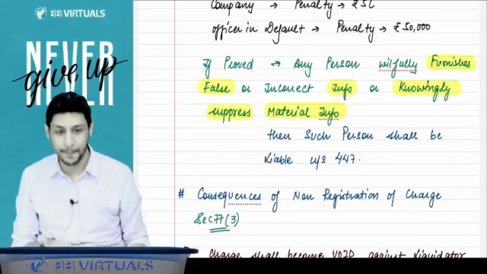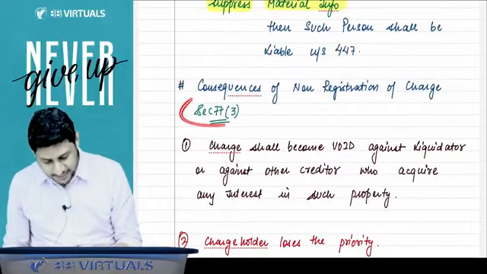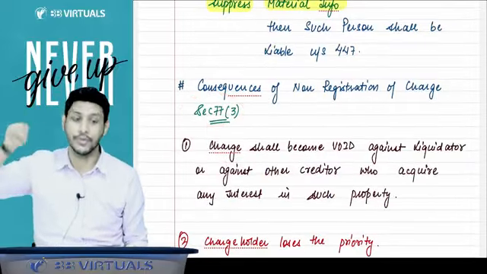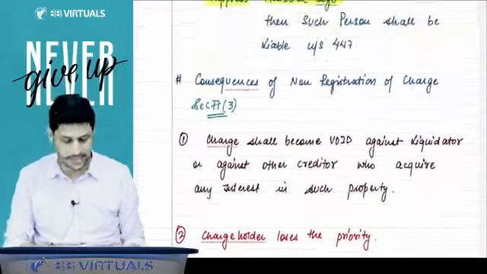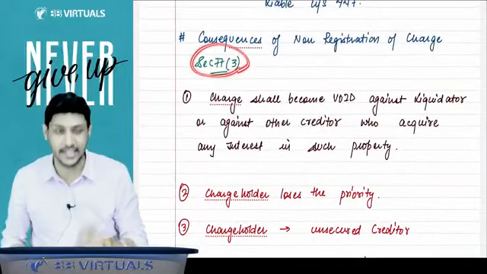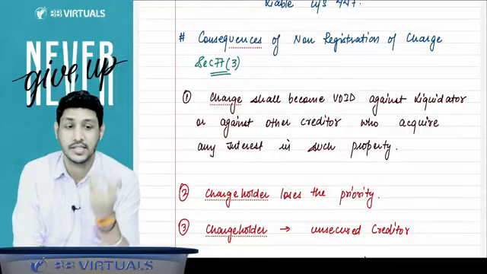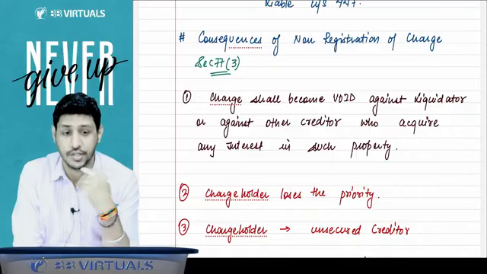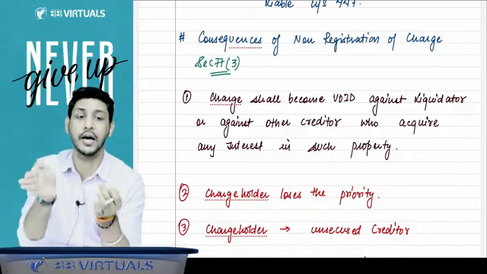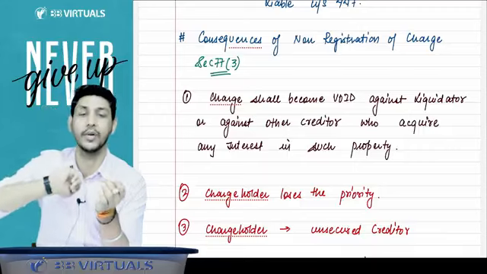Now relate the consequences in section 77 subsection 3 with the consequences in section 86. What is section 77 subsection 3 saying? It says what the consequences of non-registration of a charge are when the charge is not registered: the charge shall become void against the liquidator.